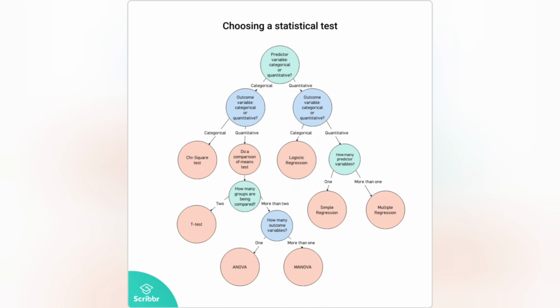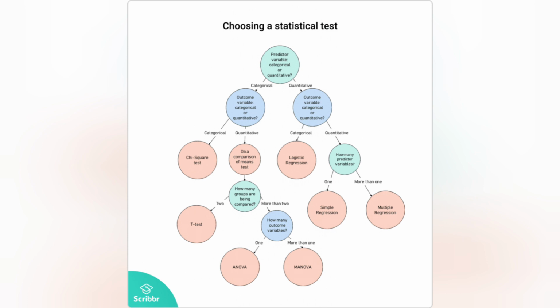Numerical is either continuous or non-continuous. Continuous means like weight, height, BP. They are described by parametric tests such as the t-test. Non-continuous, also called count, such as number of children, is described by the Mann-Whitney or Wilcoxon test. Then they can be paired or unpaired. Paired means from the same patient or person. Unpaired means from separate subjects.